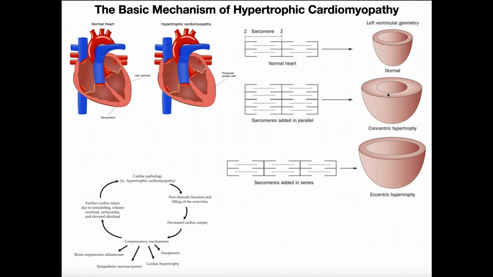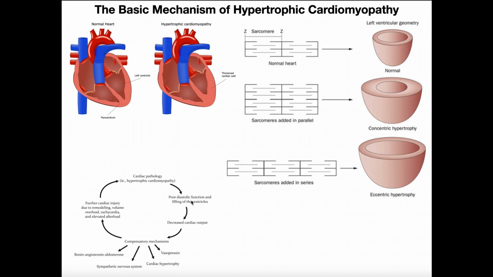And the reason this is bad is because the way that the sarcomeres are added in parallel is they're added actually toward the center of the ventricle. If they were added away from the ventricle, it wouldn't be very bad. But by hypertrophying inwards, you actually reduce the volume in the ventricle. Right? There's less space in the ventricle because now it's being occupied by muscle tissue. Okay? What do you think that does?